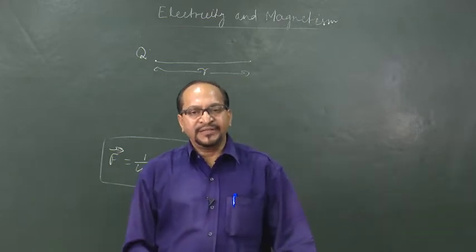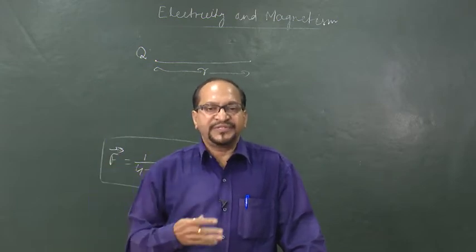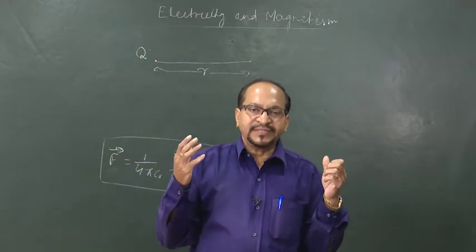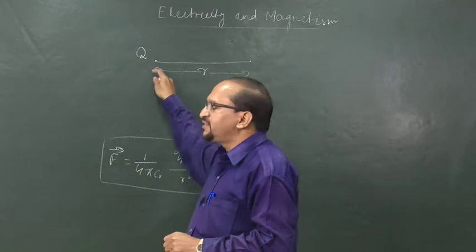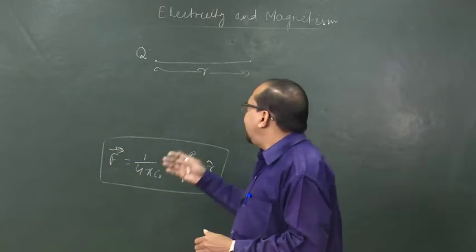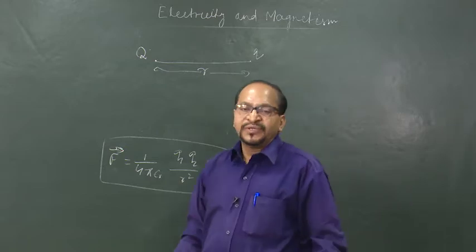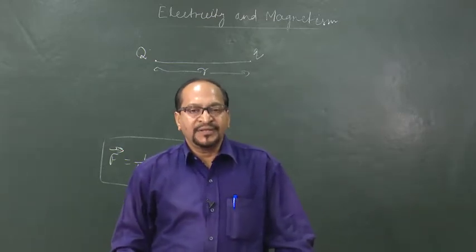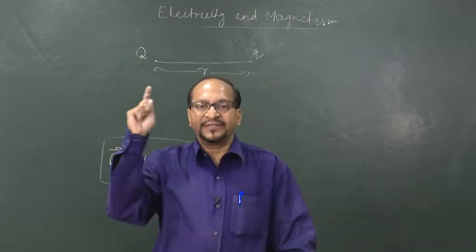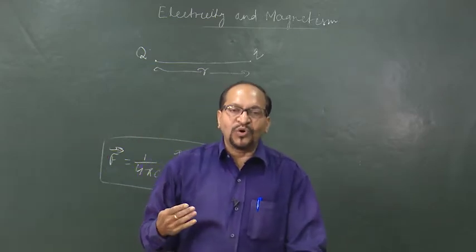So, electric field is an elegant way of expressing the electrical environment of a charge, the charge which is the source of this electrical effect. This charge is called the source charge, which produces this electrical effect around it, which we call electric field. And in this electric field, when we put another charge, say small q, it experiences a force. So, here the field is mediating between capital Q and small q for their interaction. So, it is a kind of force at a distance.